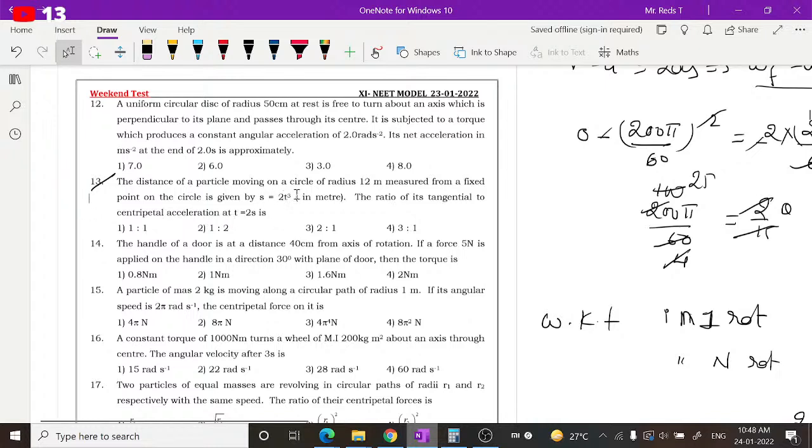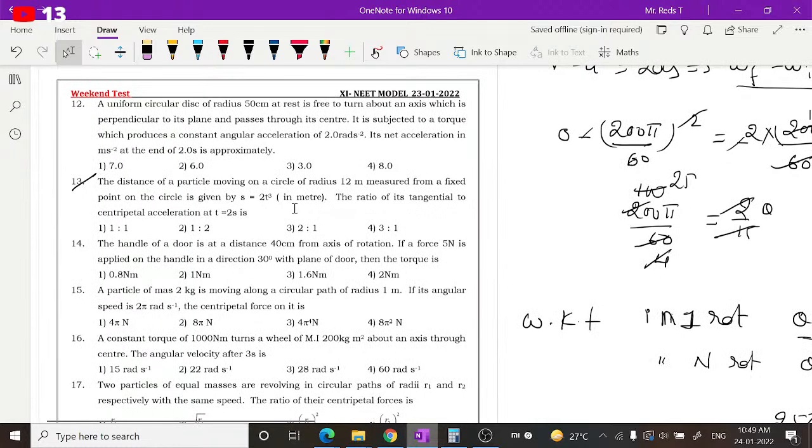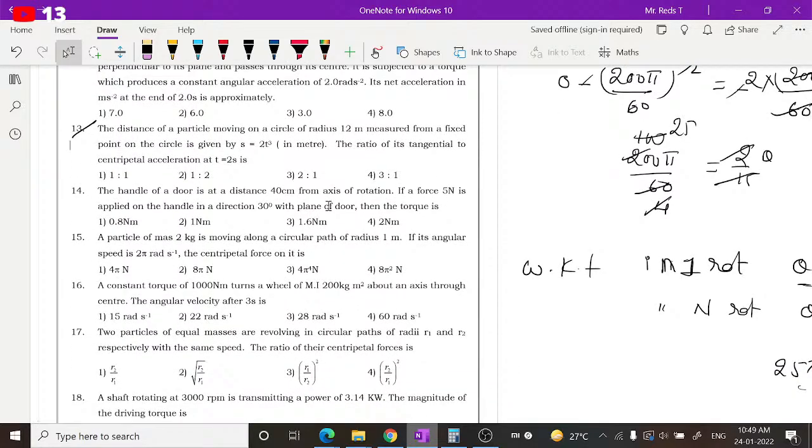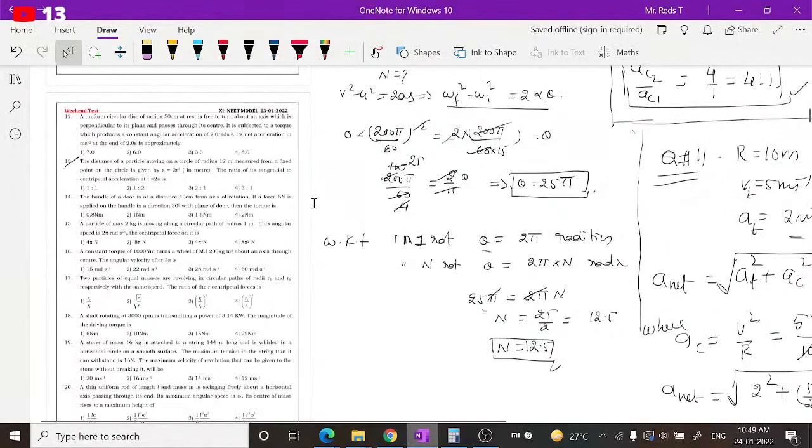If distance is given as a function of time in this form, then what should be the tangential acceleration and centripetal acceleration at t equal to 2 seconds, and hence their ratio. So how to find the accelerations by using this s is simple. Just simply get an idea that if s is given, ds by dt gives velocity, but what velocity is that? At any instant of time, velocity is nothing but tangential velocity. If you know the tangential velocity at a given instant, then by making use of that you can find out the tangential acceleration and hence centripetal acceleration. That will be very simple. Let us see now how to get that.